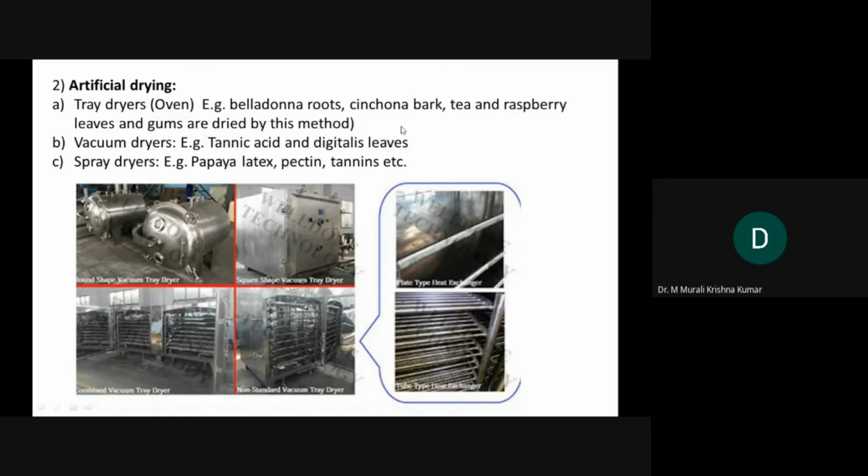Belladonna roots, cinchona bark, tea, raspberry leaves, etc. are dried by using tray dryers. In vacuum drying, materials which are highly hygroscopic, like resins and tannic acid, and which have to be dried very quickly, like digitalis leaves, are subjected to vacuum drying. Spray dryers handle liquids like papaya latex, pectin, tannins, etc.